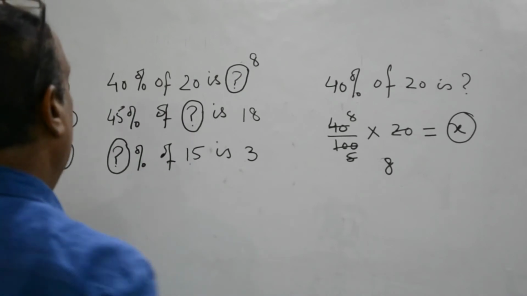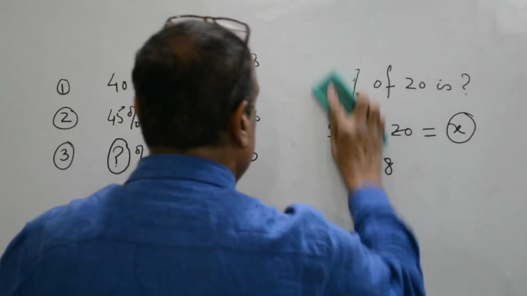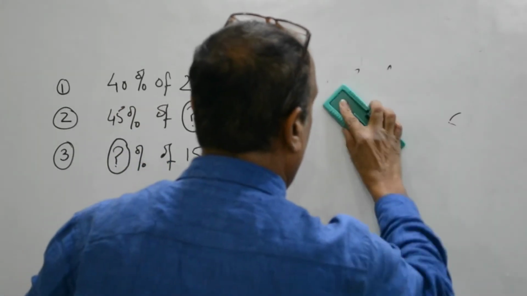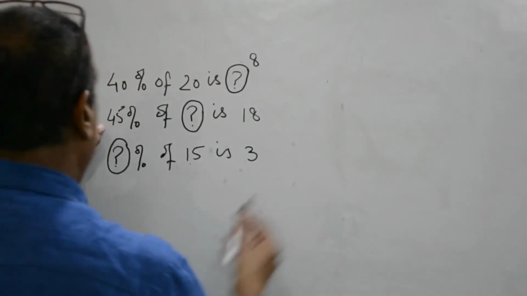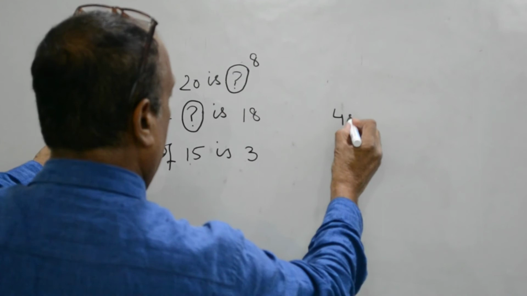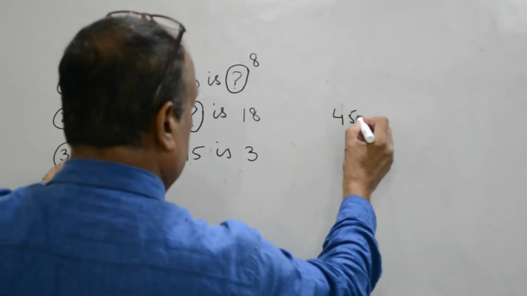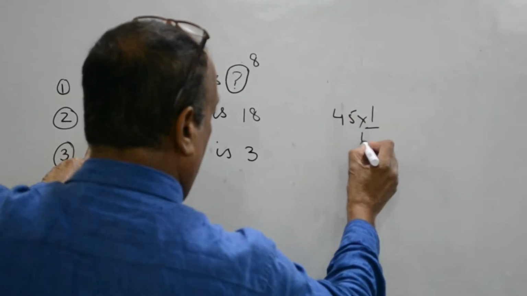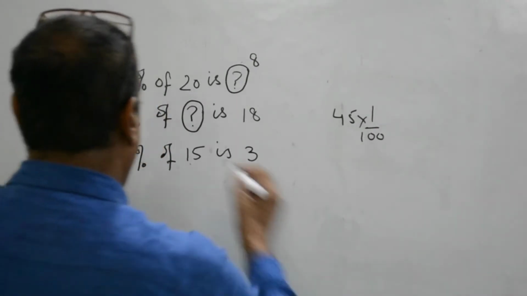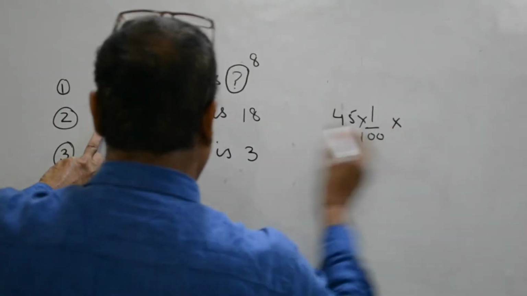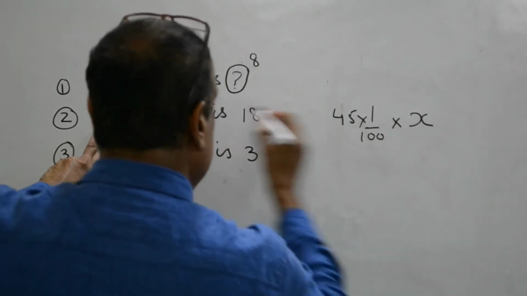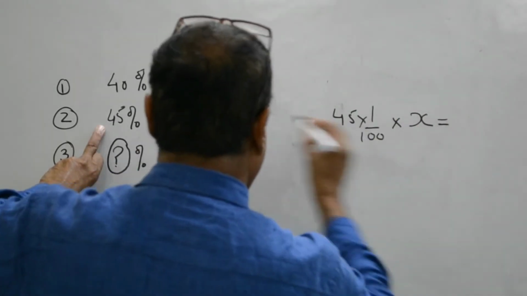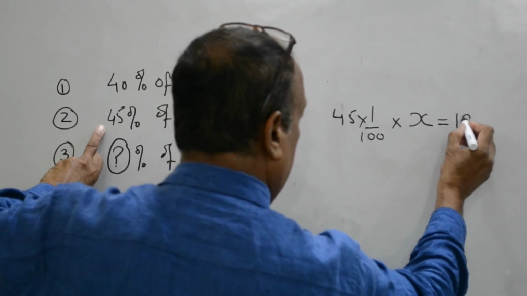Now let us solve the second statement. 45 means 45. Percent means 1 upon 100. Of means multiply. Question mark means x. Is equal to, and 18 means 18.